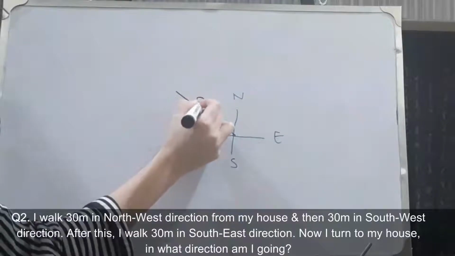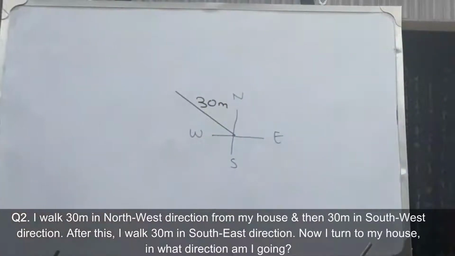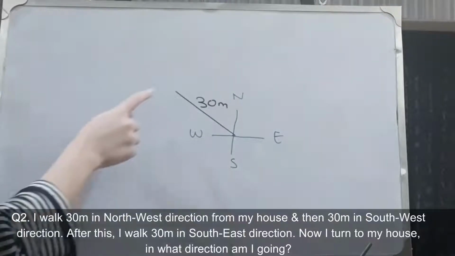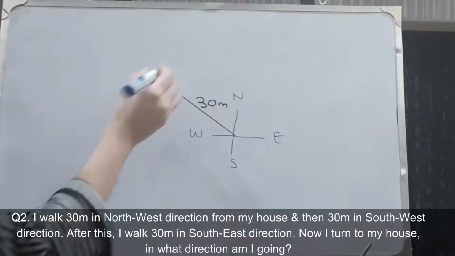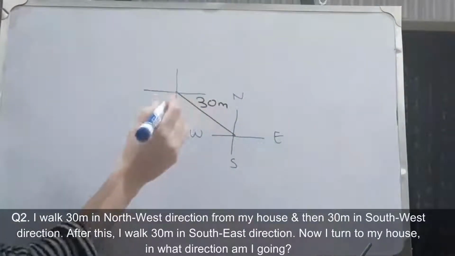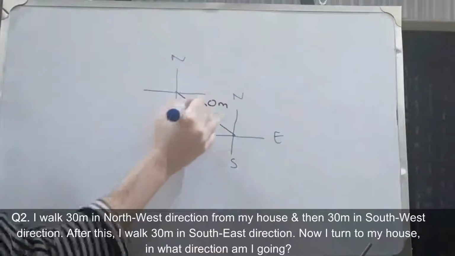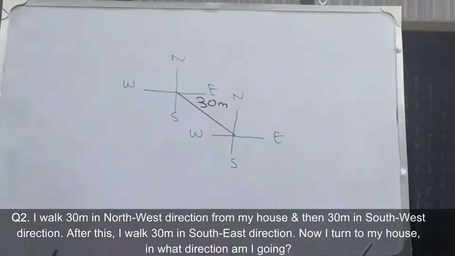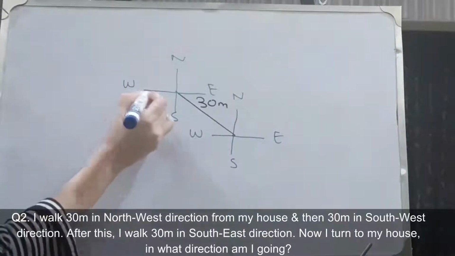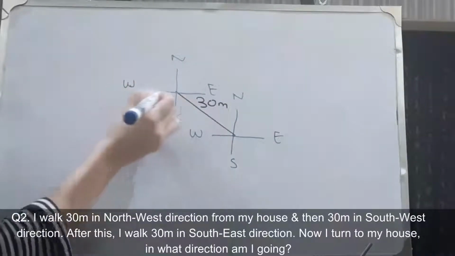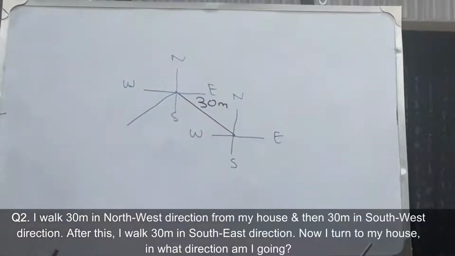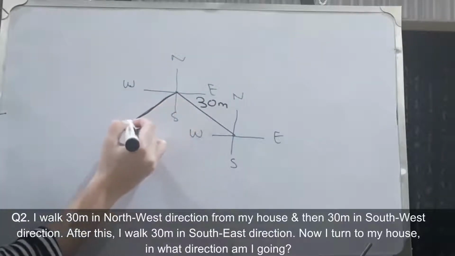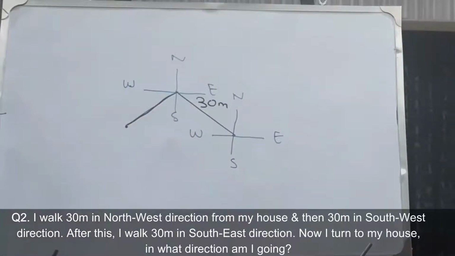So we move 30 meters in the northwest direction from my house and then 30 meters in the southwest direction. अब यहाँ पे हम दोबारा एक्सिस ड्रॉ करते हैं. Again we have north, south, east and west. And then 30 meters in southwest direction. So southwest direction का मतलब है this is south, this is west, this is southwest. So now we are here.